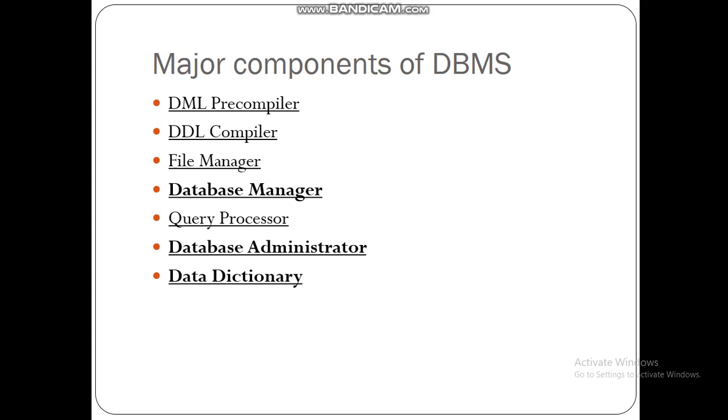Next, the last element is the data dictionary. The data dictionary is also called the data directory. What does a directory tell you? A directory tells you where to find things. A data dictionary or directory contains information or data about the data, that is metadata, data about data. Any information about data is stored in the data dictionary. A comprehensive data dictionary would provide the definition of data items, how they fit into the data structure, and how they relate to other entities in the database. That is the data dictionary.